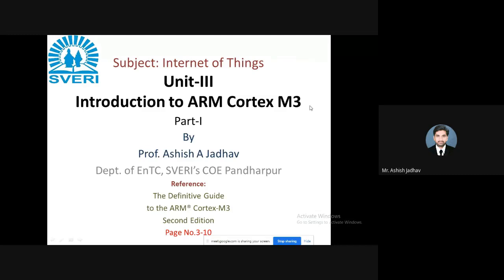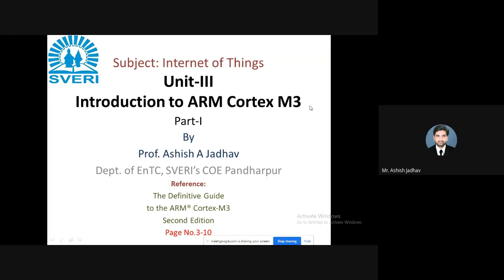I have divided this unit 3 in 4 parts basically, out of which this is the first part. The unit title of this chapter is Introduction to ARM Cortex M3 processor. The reference that you have to go through is a definitive guide to the ARM Cortex M3, second edition, and on that you will find page number 3 to 10.